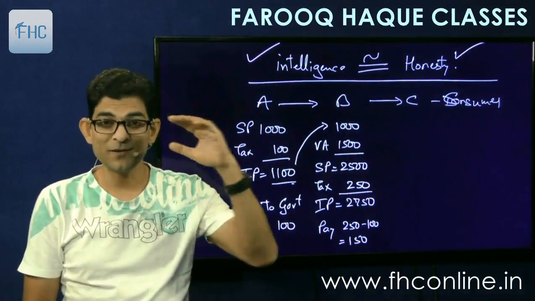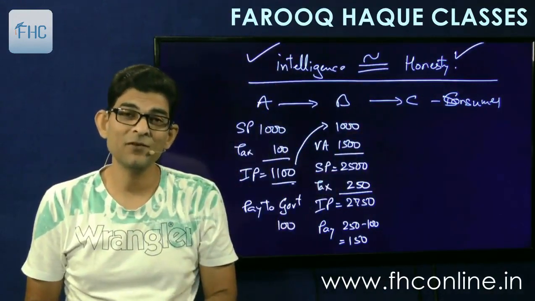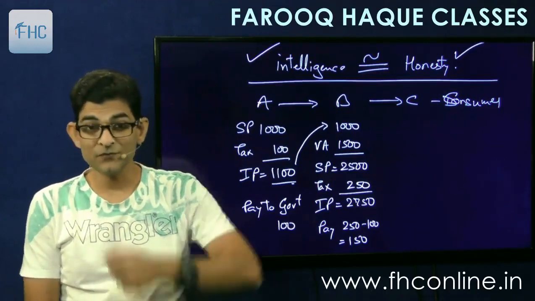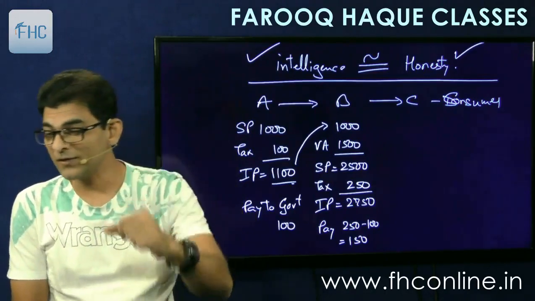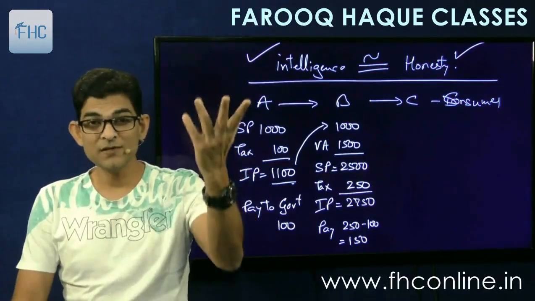How is that possible? There can be 15 persons in the chain. How can everyone avoid tax? If everyone avoids tax, the government has ways to catch them. If one person avoids, then it's difficult, but if the whole chain is avoiding, it's simple to catch.